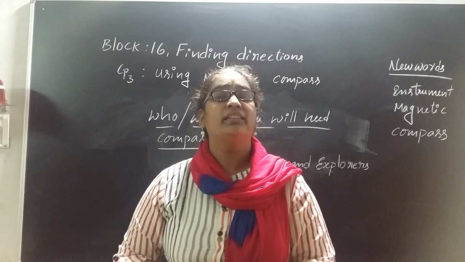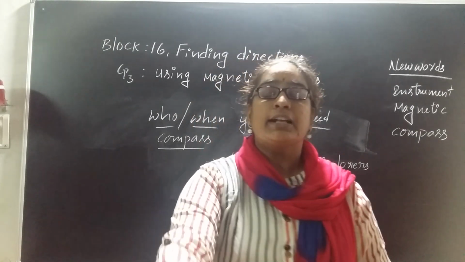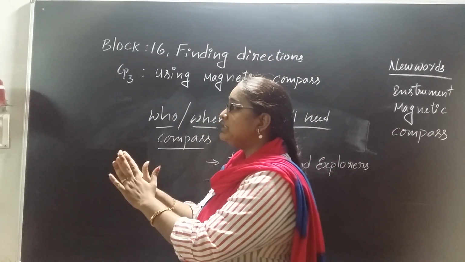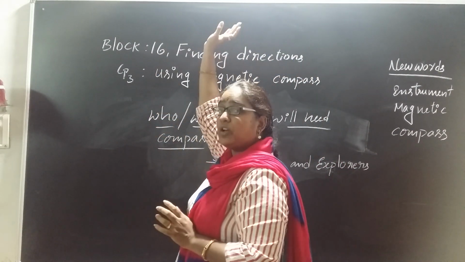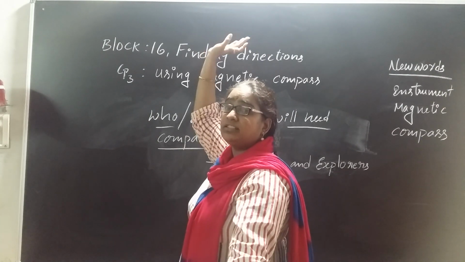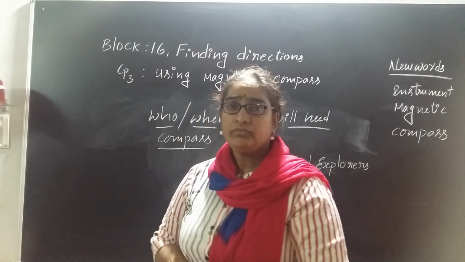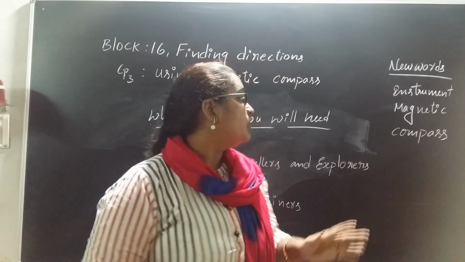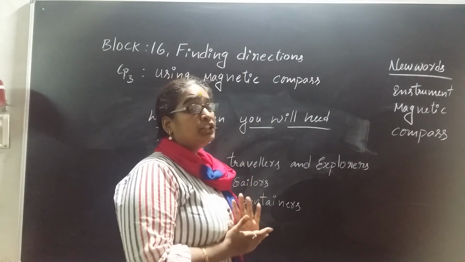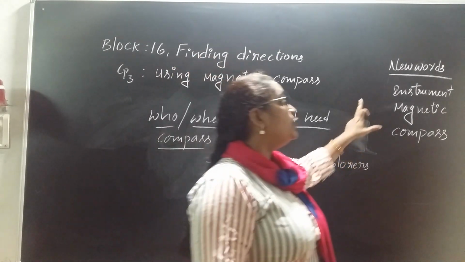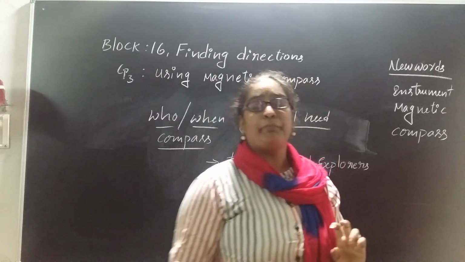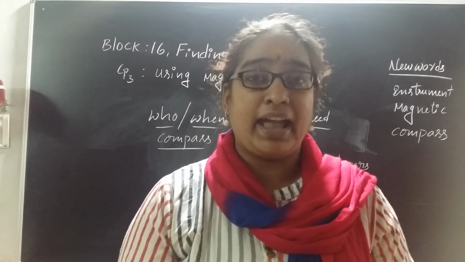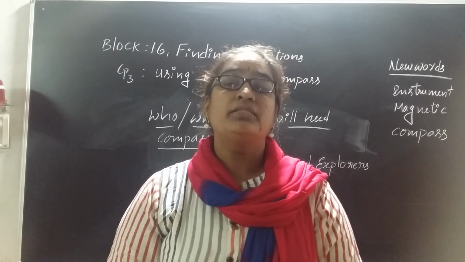So I hope you all understood the lesson, how to point out the north direction depending on the compass instrument. If you are facing north, then your right hand side will always be east, your left hand side will be west, and your back will be south, right? So in this lesson, what are the new words which we learned? Instrument, magnetic and compass. An instrument called compass, and this is made by magnetic, right? I hope you all understood the lesson.